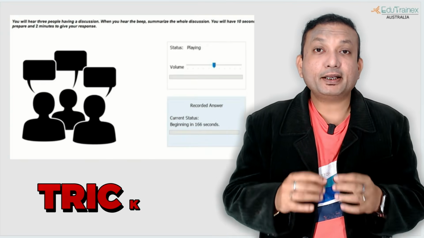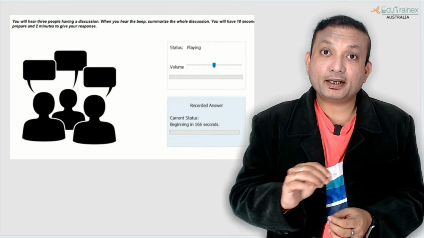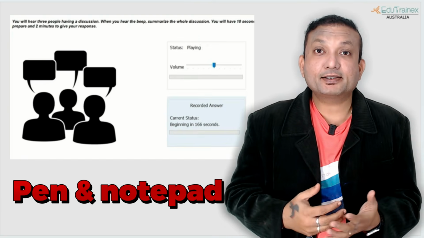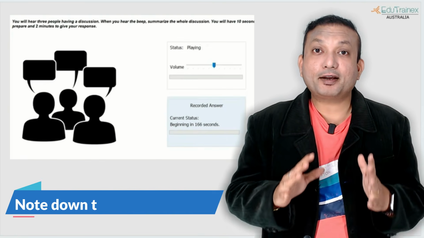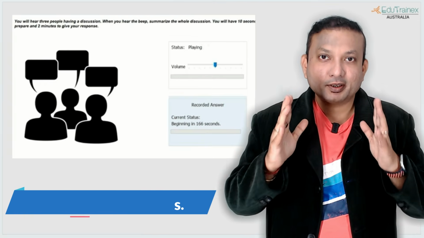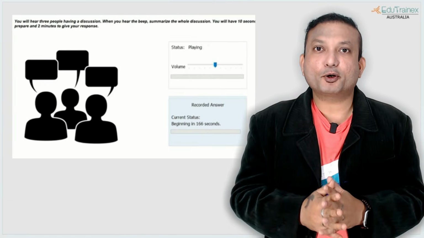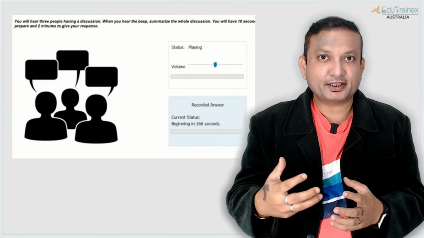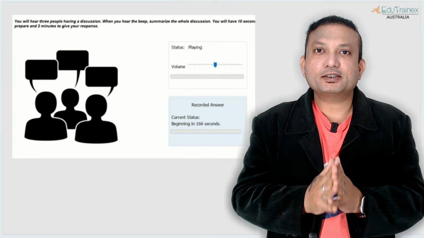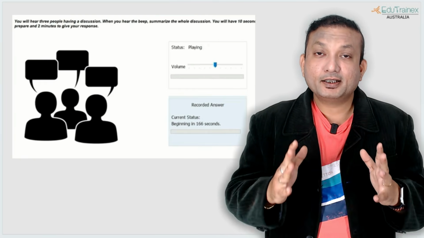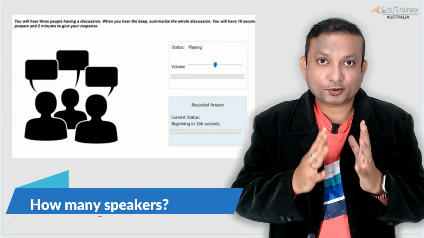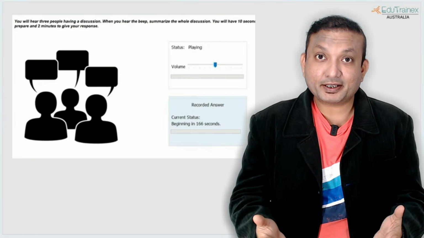So trick number 1 is please get your pen and notepad, the marker and notepad, whatever you are getting in the exam to take down your notes. You have to get ready with that. It's also important to note down the first sentence very properly. Note down the keywords from the first sentence because that will become your introduction. At the very beginning, it will say something like 3 speakers or 3 students are discussing something. So 3 is the number of speakers that you already got.